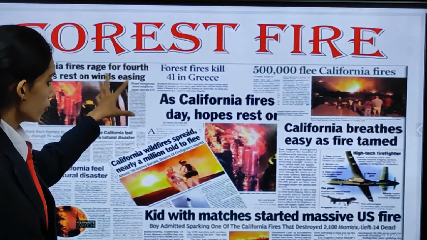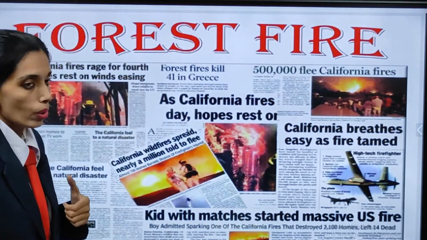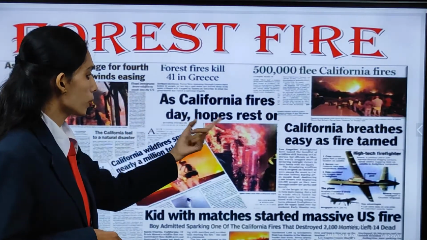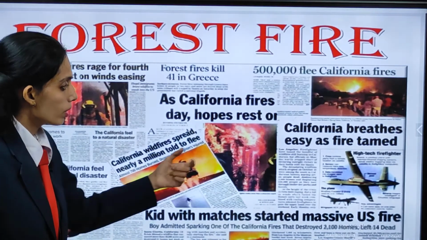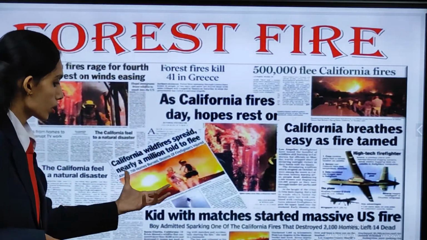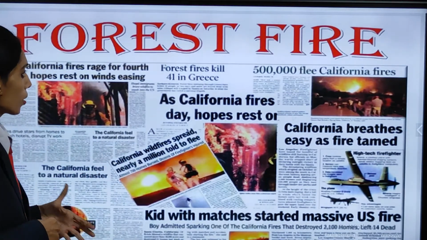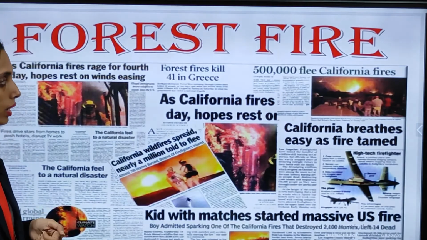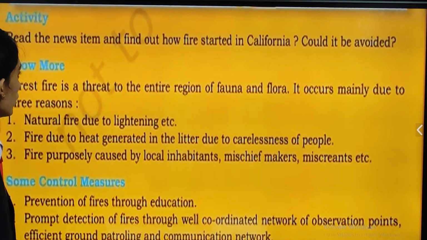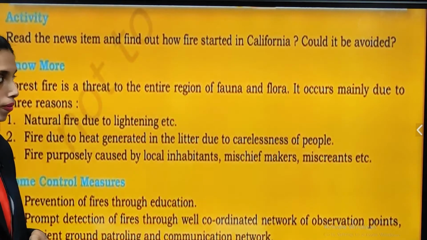See the different news items: 5,000 flee, which means they went away from California. "California breathes easy as fire tamed." All the cuttings have been kept together so that you know what happens when a forest fire takes place. Activity: read the news item and find out how the fire started in California.